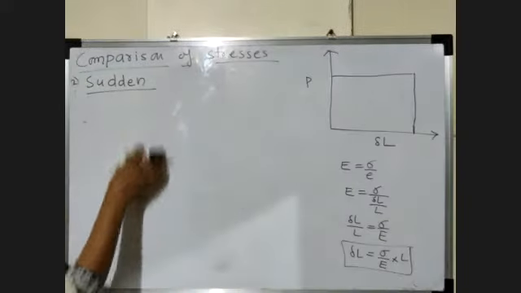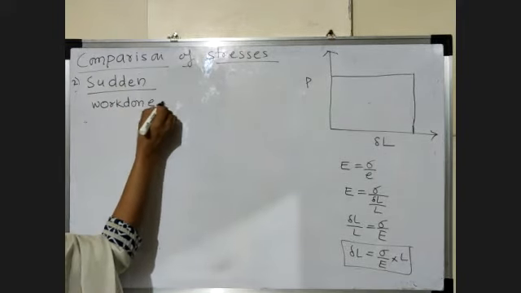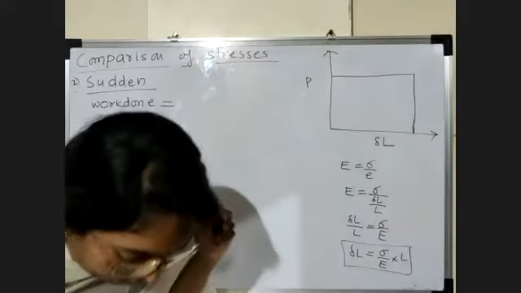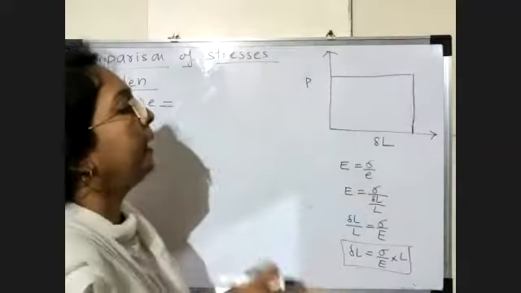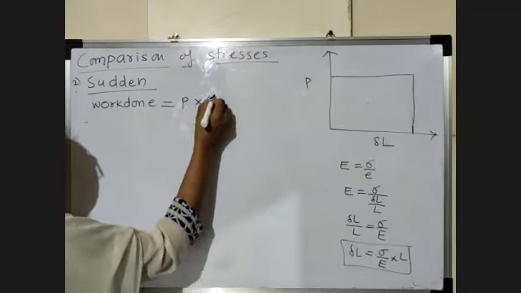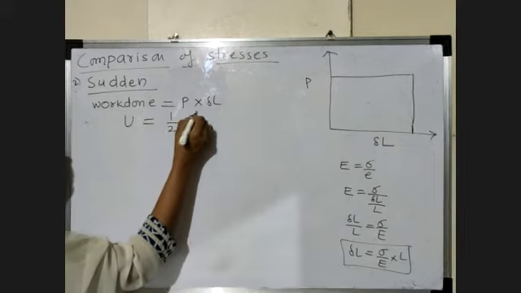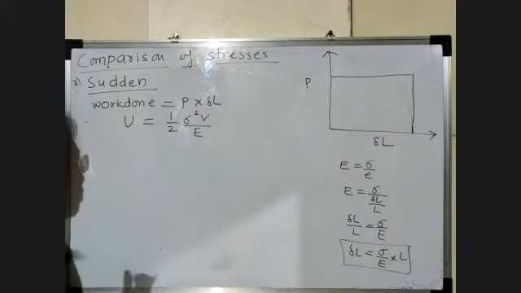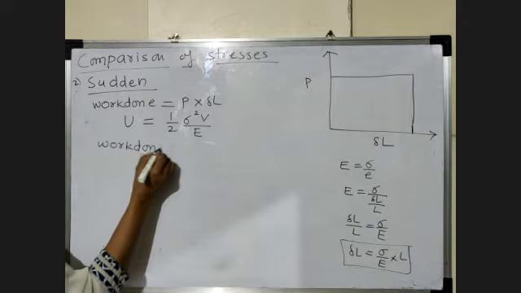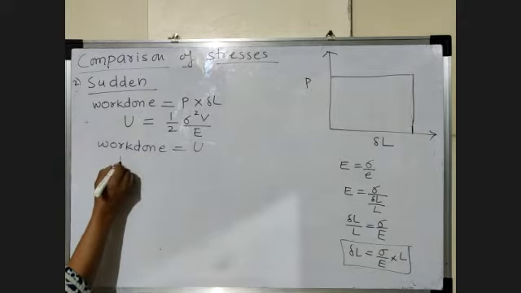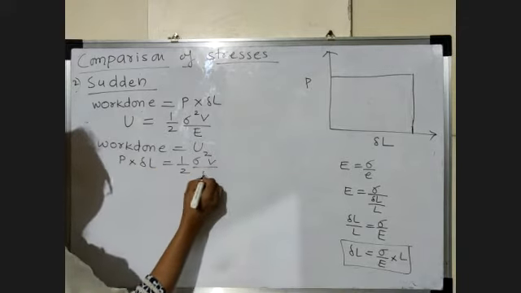Now again the same procedure. Now we calculate work done. As we know, work done is equal to the area of this load deformation diagram. So what is the area of this load deformation diagram? It is P into delta L. Now what is the formula for strain energy for sudden type of loading? Half sigma square V by E. The formula remains the same for any type of loading. Work done and strain energy are both the same, so we equate these two. So P into delta L is equal to half sigma square V by E.